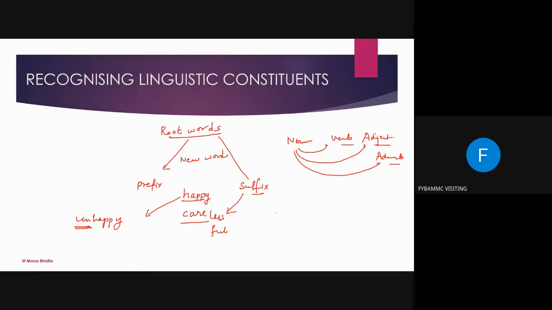Now, if you want an example, if I give you a word like try, this is a word. Now this word try is a verb.